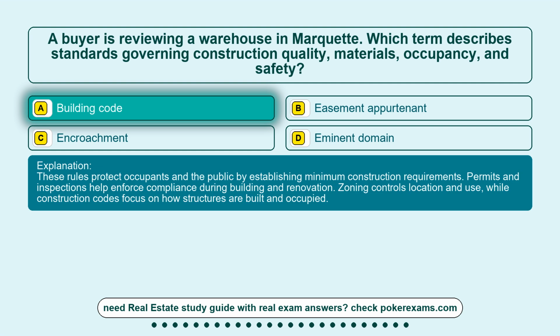These rules protect occupants and the public by establishing minimum construction requirements. Permits and inspections help enforce compliance during building and renovation. Zoning controls location and use, while construction codes focus on how structures are built and occupied.